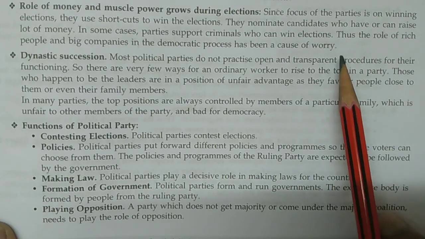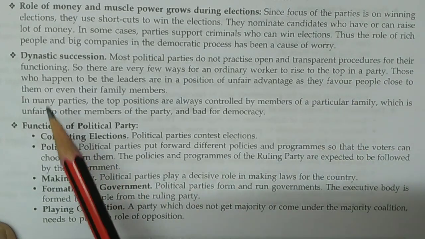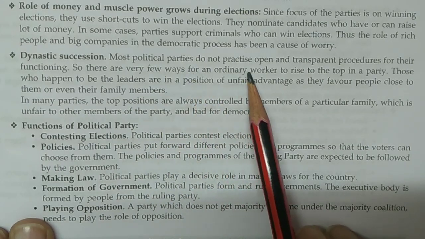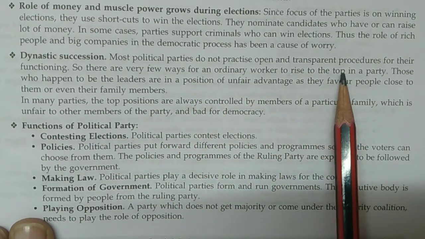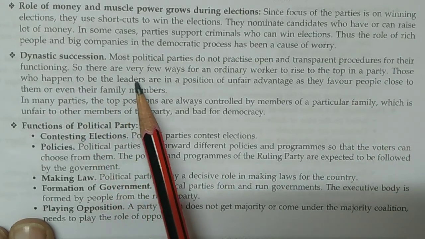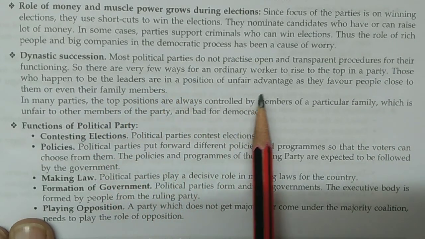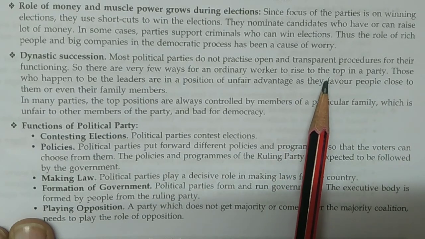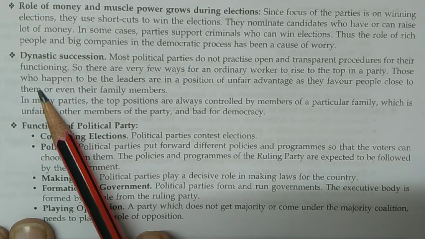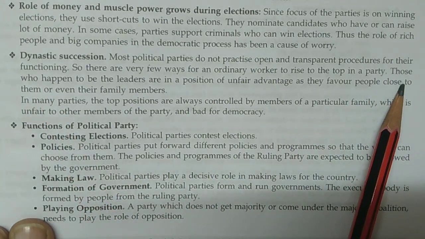So we have done till here. Now we will start from here. Dynastic succession. Most political parties do not practice open or transparent procedures for their functioning. So there are very few ways for ordinary workers to rise to the top in a party.